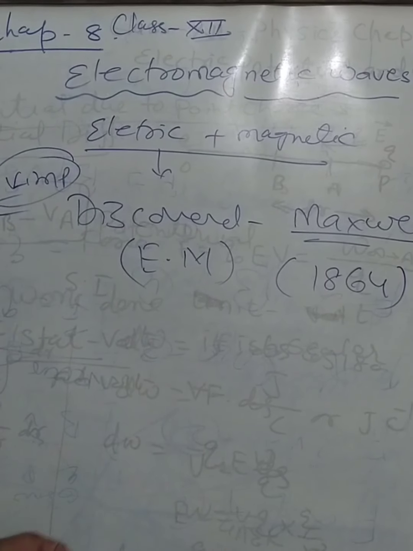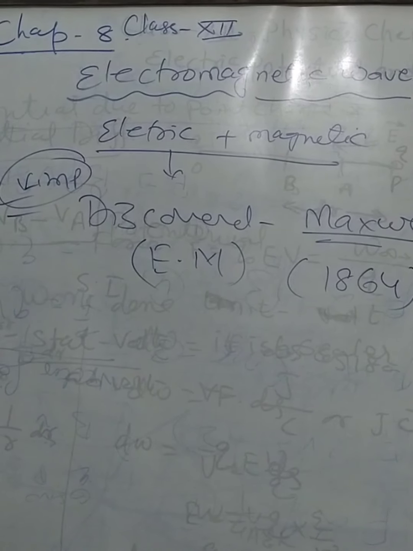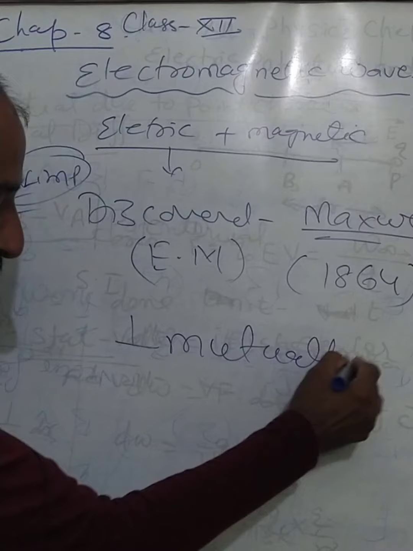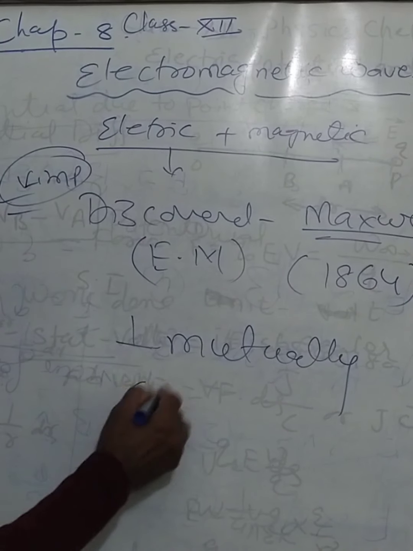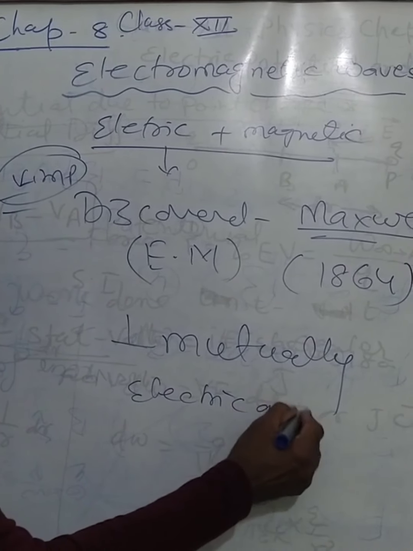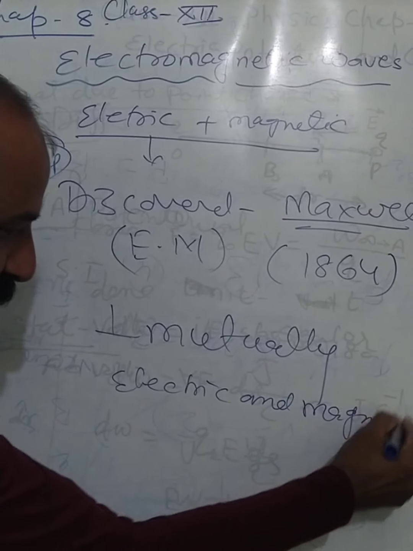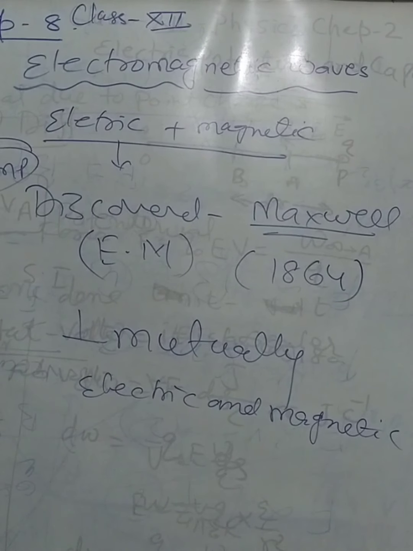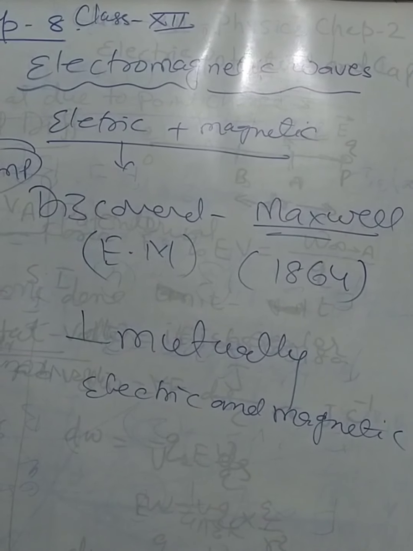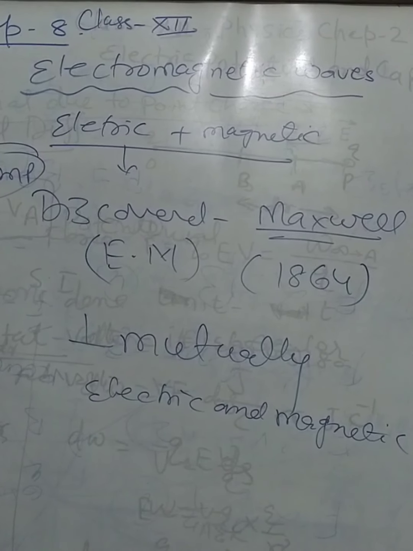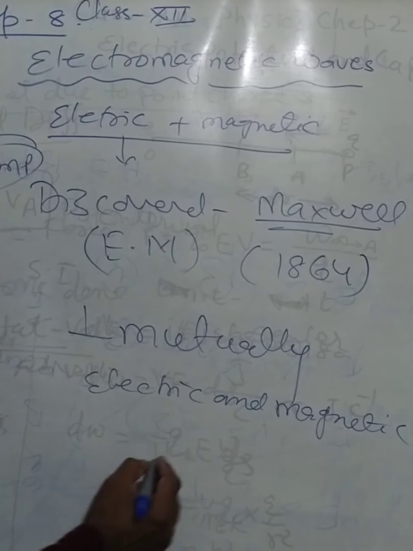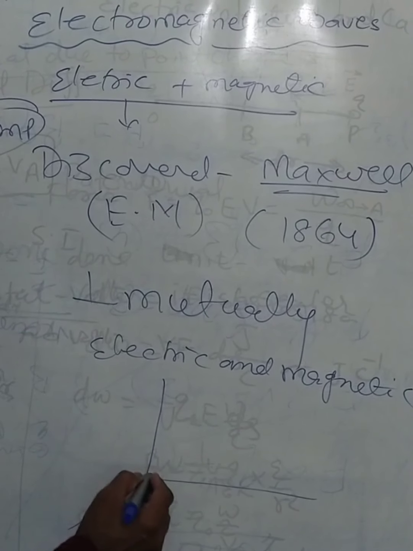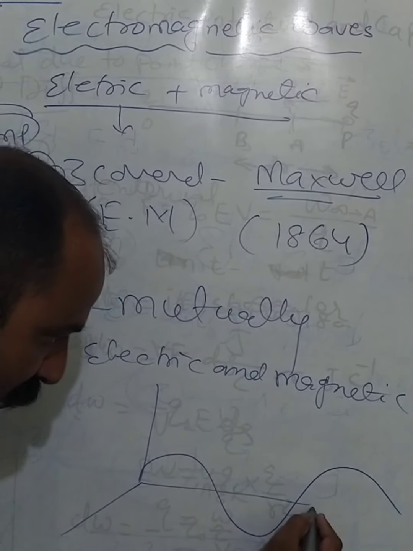Electromagnetic waves are the waves which are produced due to the mutually perpendicular electric and magnetic fields. The waves produced due to the mutually perpendicular electric and magnetic field are called electromagnetic waves. If we want to derive this and sketch their graph, it goes like this.